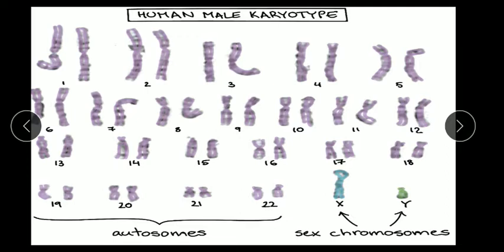Here you can clearly visualize 46 chromosomes. Out of all 46 chromosomes, 44 are arranged into 22 pairs, these autosomes are often called homologous pairs of chromosomes, and the remaining are allosomes. These allosomes are not homologous, they are hemizygous in nature.